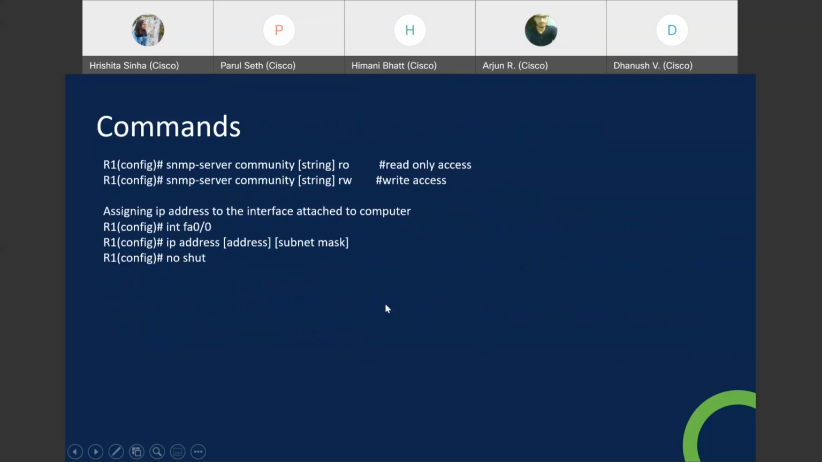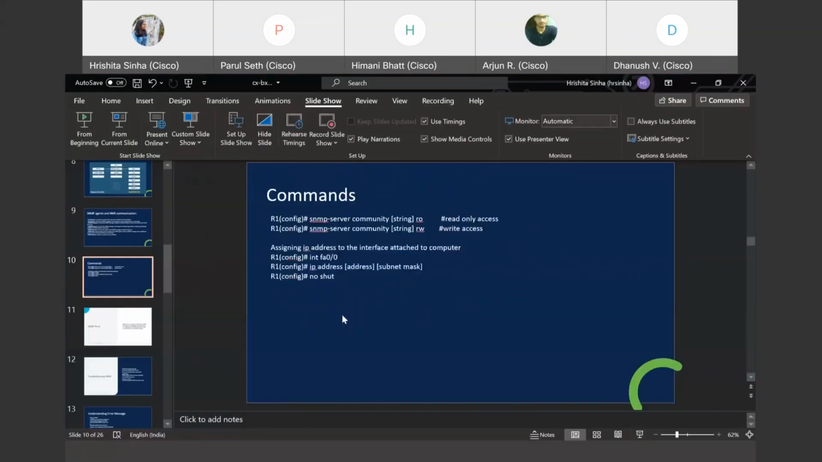And now the commands are very easy. First we need to set up the community string, which I said is the password. And now the RO or RW, as you can see here, is read-only access or write access. Basically, you can decide whether to give write access or not. And then you have to assign an IP address to the interface. That's it, and you're good to go. I'll show you in Packet Tracer. Let's go with the demo simultaneously.